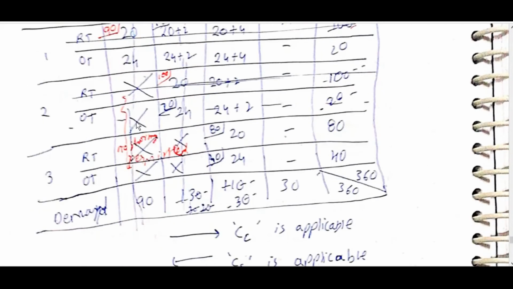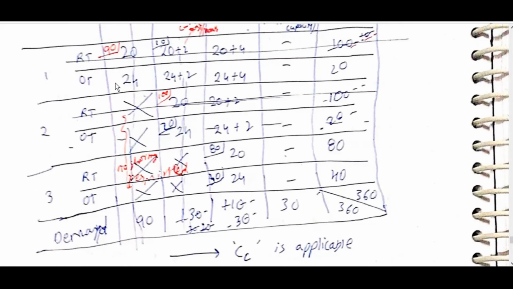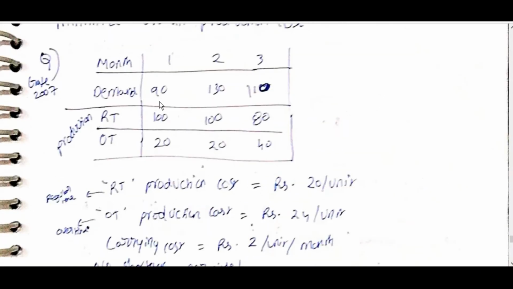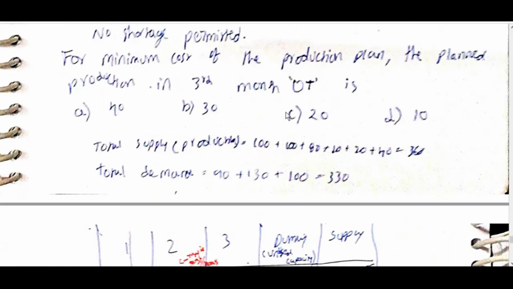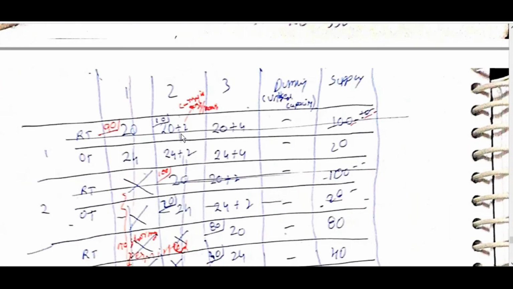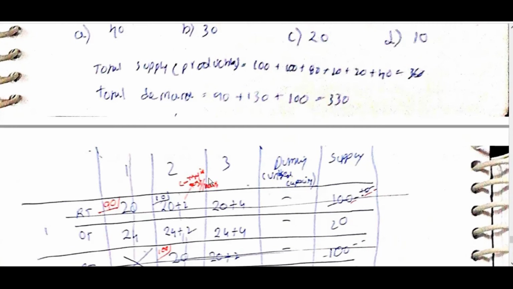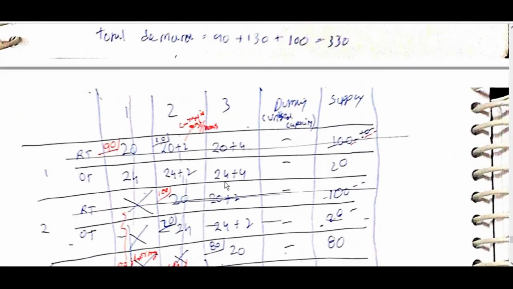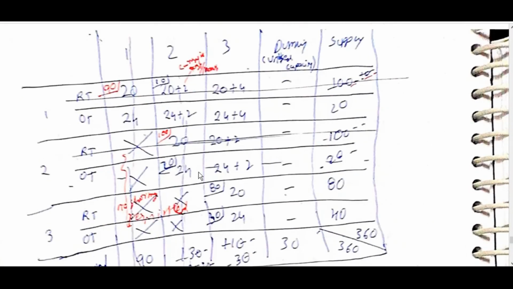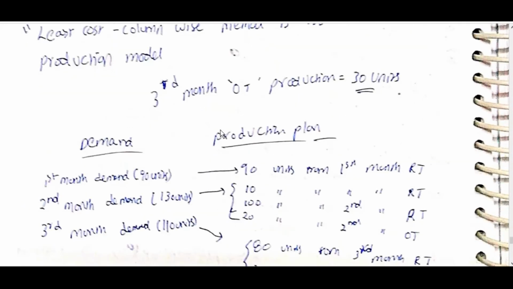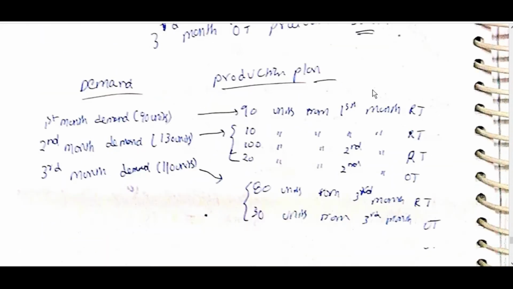Here among these, least is 20. Overtime here 24, because overtime is 24 per unit. This is 20 plus 2, carrying cost for 1 month extra. Then here 20 plus 4, 24 plus 4. Here 20, 24, again 20. This can be there. As no shortage is permitted, third month OT production is equal to 30 units.